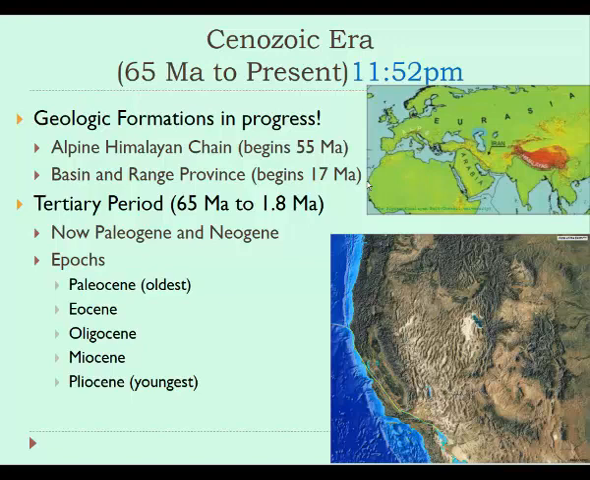So the epochs that occurred during the Tertiary period, now called the Paleogene and Neogene periods, are known as the Paleocene, the Eocene, Oligocene, Miocene, and Pliocene. So you may have also seen terms like that on geologic maps, maybe when you were researching for your research papers, etc.